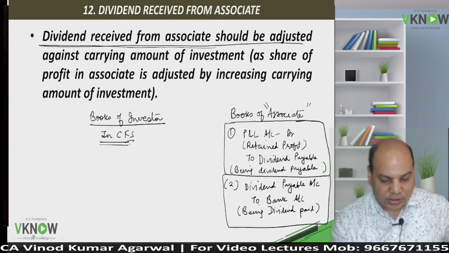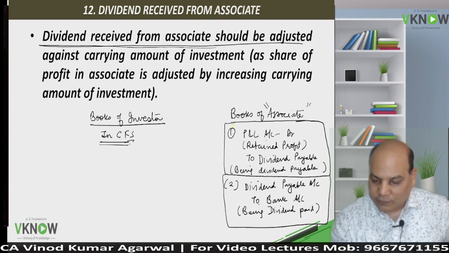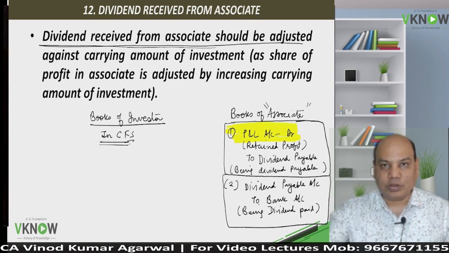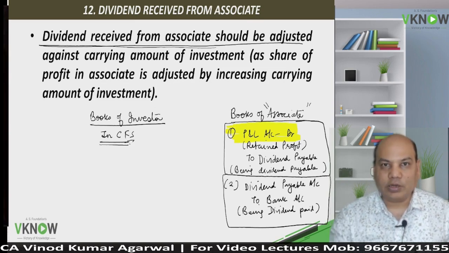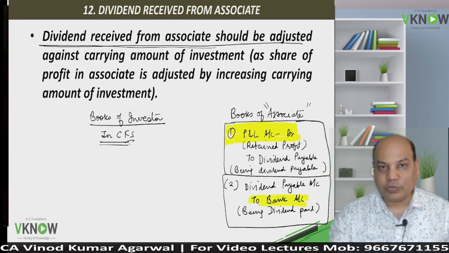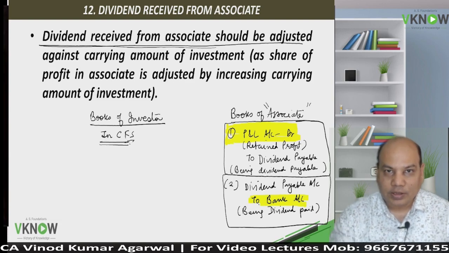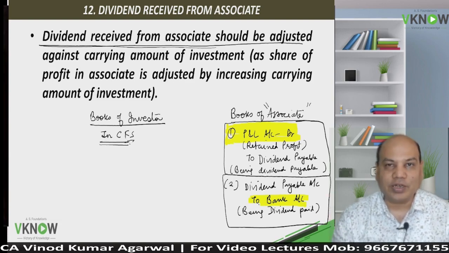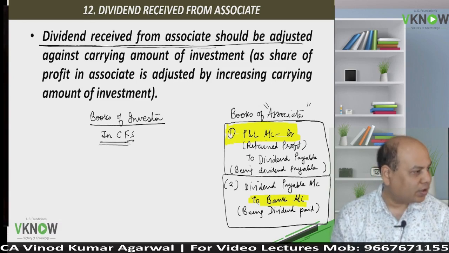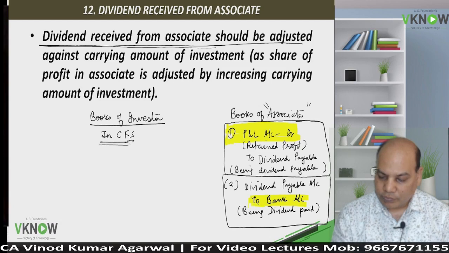Now you look at these entries. What is the effect of this entry? The effect of this entry is that the associate profit and loss account is reduced. If associate profit and loss account is reduced, or if I look at the bank balance is reduced, it means associate's net asset has got reduced.